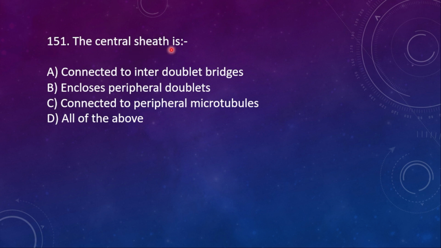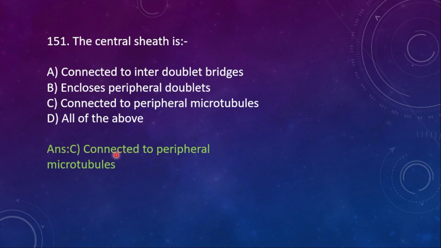151. The central sheath is option A, connected to inner doublet bridge, B, encloses peripheral doublet, C, connects to peripheral microtubules, and then D, all of the above. So here the right option is connects to peripheral microtubules.